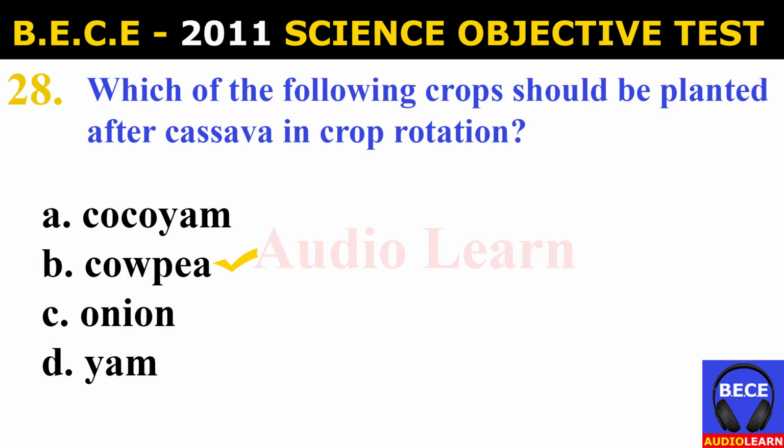Which of the following crops should be planted after cassava in crop rotation? A. Cocoyam. B. Cowpea. C. Onion. D. Yam. And the answer is B. Cowpea.